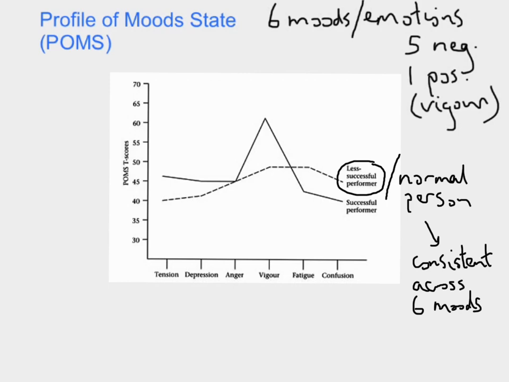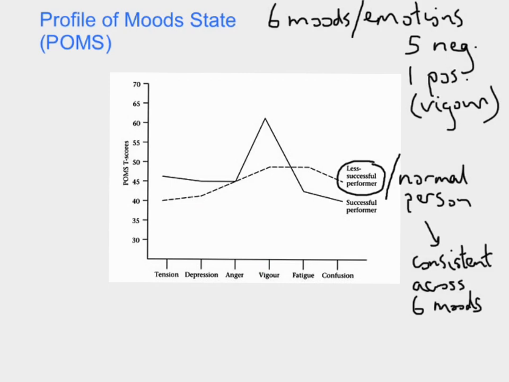I.e., in this graph it shows it going up a little bit on various ones, but basically what we are seeing here is relatively consistent, nothing flash, nothing disastrous. The tension isn't high, neither is the depression, but neither is the vigour or anything like that. That's what we generally see.